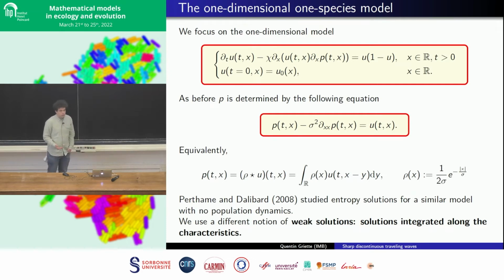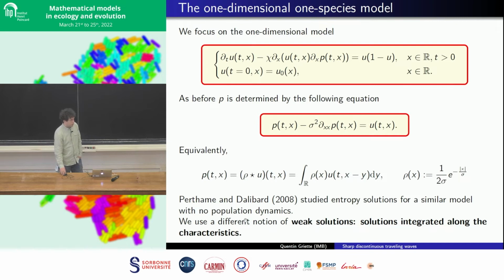And our notion of solution will take advantage of the fact that P is non-local with respect to U, and because it's a convolution of U with a relatively smooth kernel, we can gain a little bit of smoothness from this kernel.